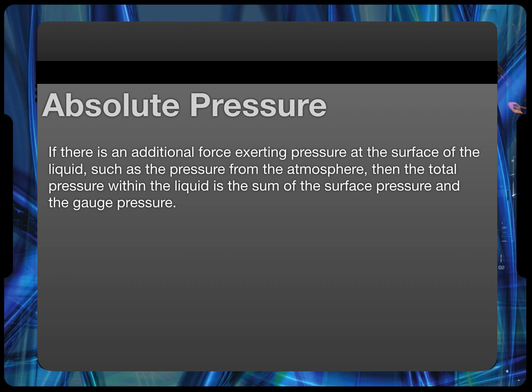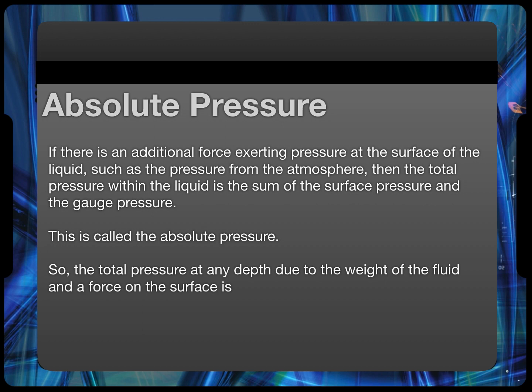The air itself exerts pressure. Air is, after all, a fluid that flows. If there's additional force exerting pressure at the surface of a liquid, such as the pressure from the atmosphere, then the total pressure within the liquid is the sum of the surface pressure and the gauge pressure. That sum of pressures is called the absolute pressure. So, the total pressure at any depth, due to the weight of the fluid and a force on the surface, is the sum of the atmospheric pressure and the gauge pressure, called the absolute pressure.